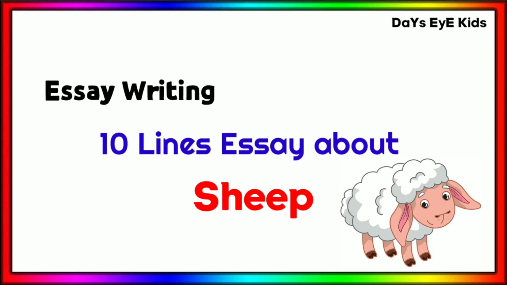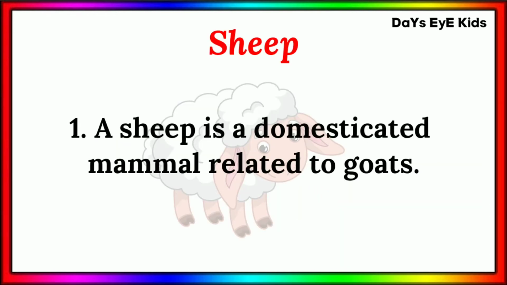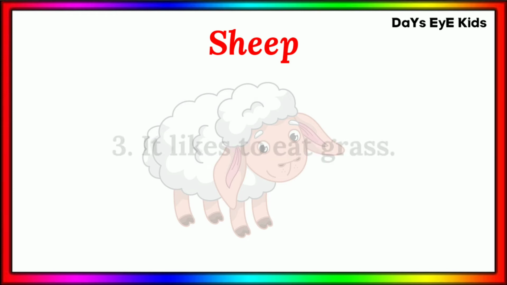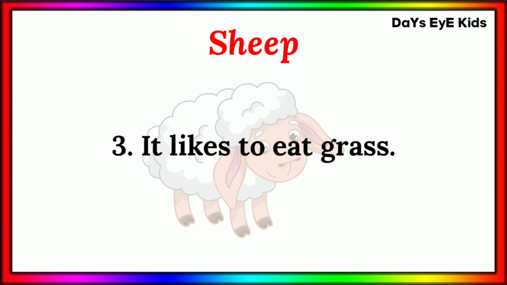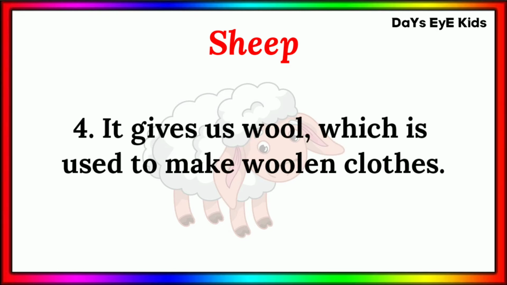10 lines essay about sheep. A sheep is a domesticated mammal related to goats. It loves to run and jump. It likes to eat grass. It gives us wool, which is used to make woolen cloths.